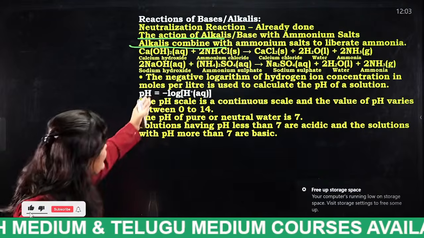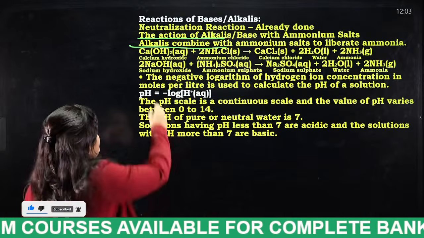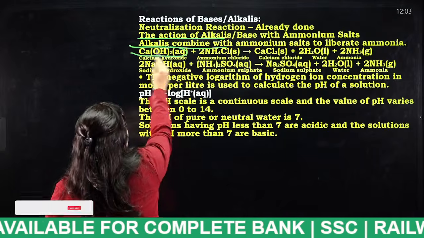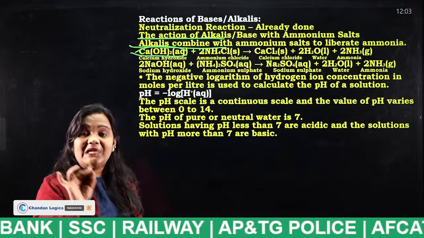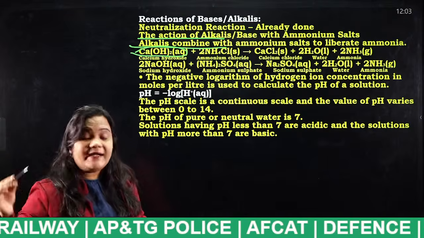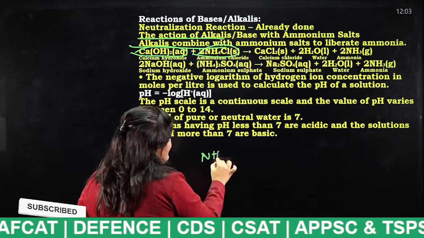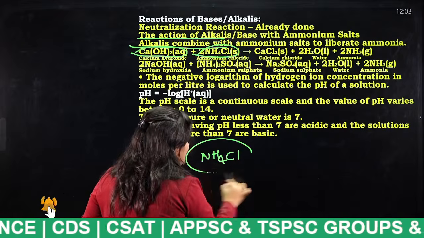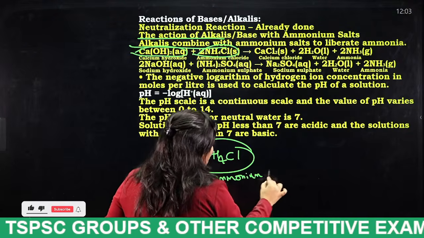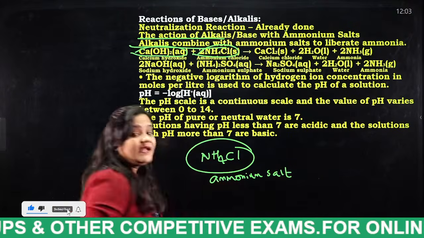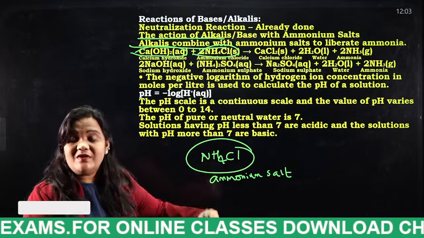These are the equations given in the reactions. This is calcium hydroxide, which is an alkali. They are saying that calcium hydroxide is reacting with ammonium chloride. Ammonium chloride is nothing but an ammonium salt. So what I have said, students, is that when alkalis react with ammonium salts, finally ammonia gas will be emitted.